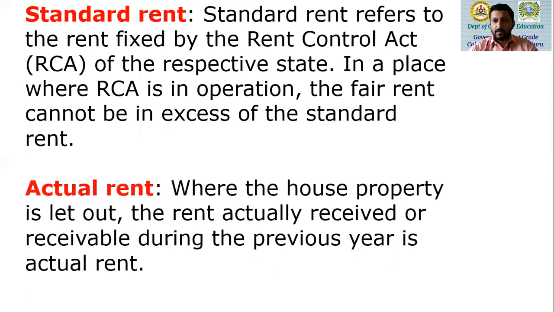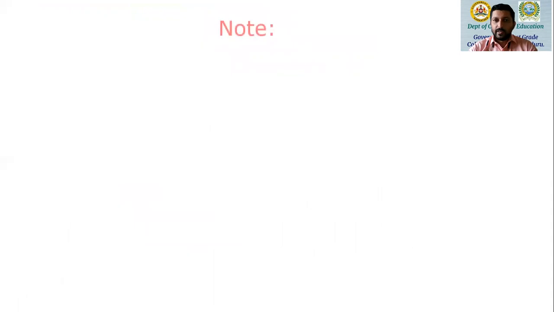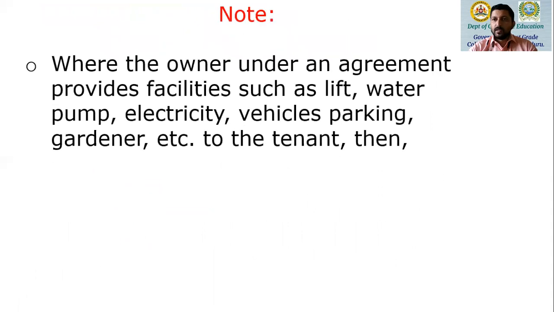Actual rent, very common. When I am letting out my property, the rent actually received or receivable by the owner during the previous year is called actual rent. So actual rent is basically the rent received by the owner of the house property by letting out the property to the tenant. Now, there are two very important points that we have to note as far as annual value